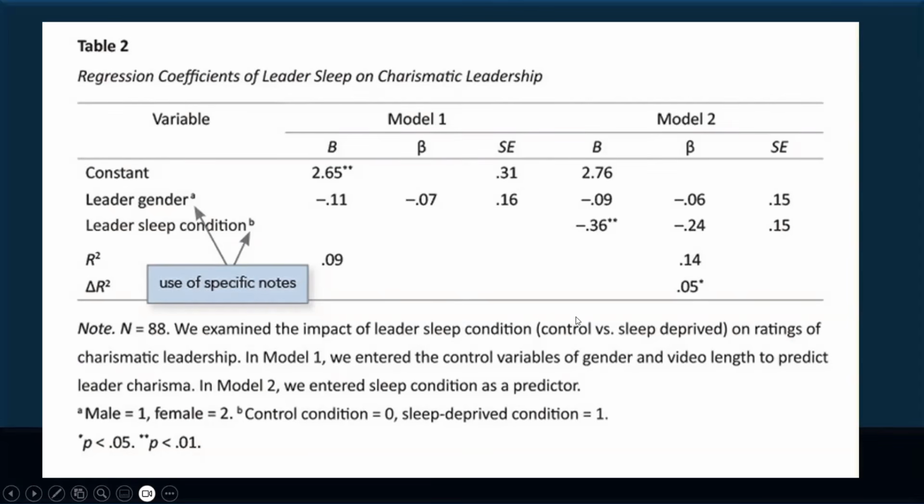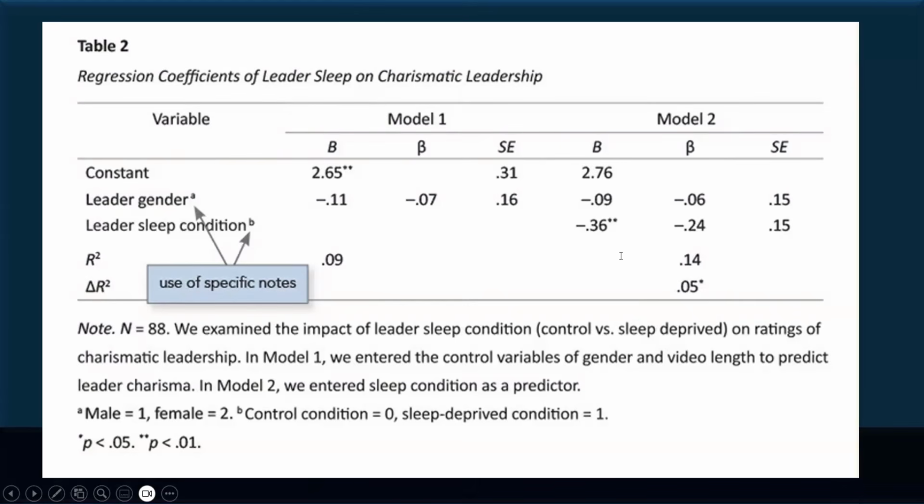We do not have vertical lines, only horizontal lines. So we use letters to show some specific notes. For text here at the left, but for values here, we use asterisks.